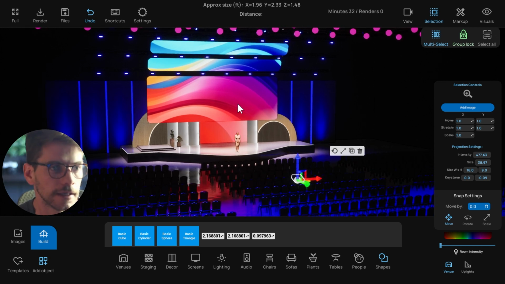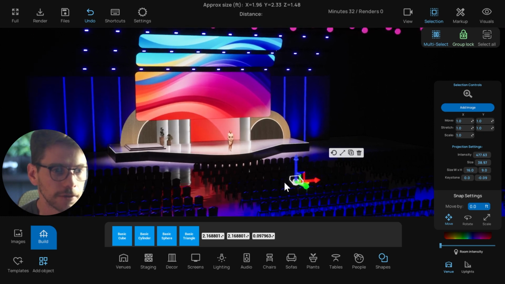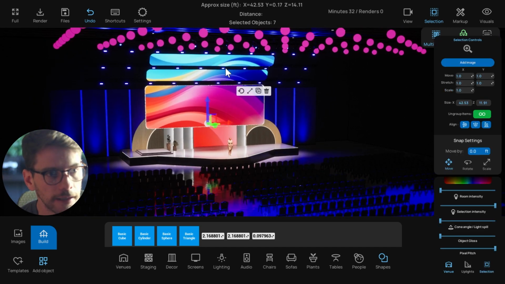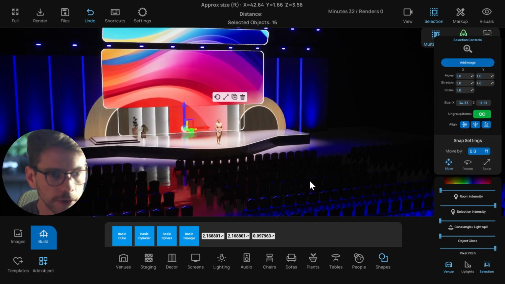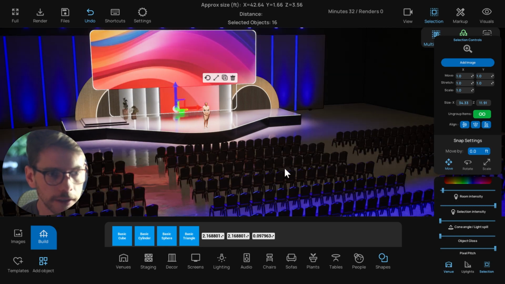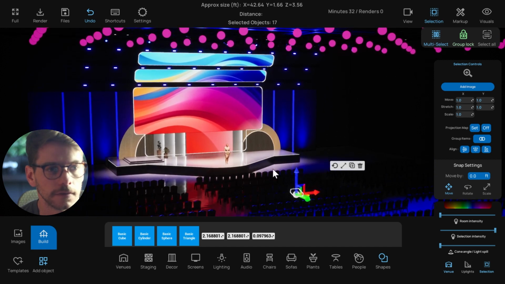So ultimately, it still looks like it could be LED, but I'm just hiding a projector down here so you can't really see it, and also so that it shoots upwards because these panels are going upwards. The way I did that is I select all of these screens, and then I select the projector, which is, let me turn up the room light, right here. Cool. Now, since I have all of these selected, I can set them to map.